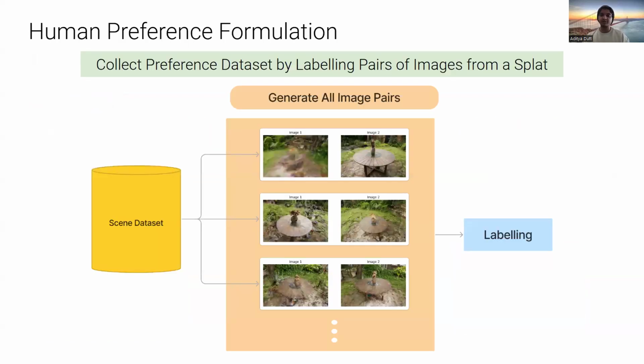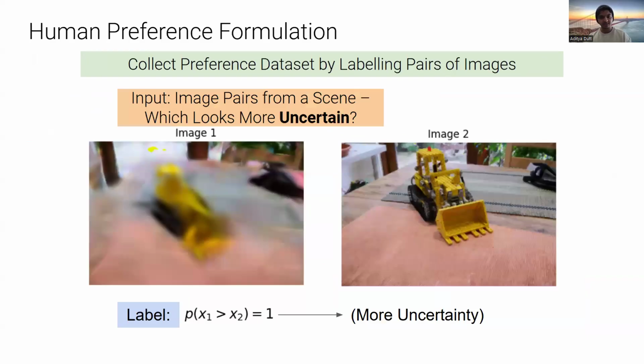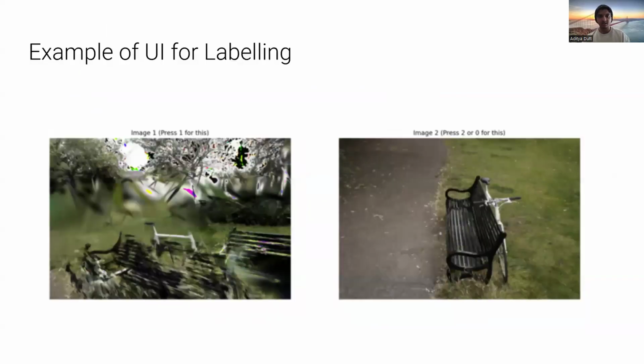So here's a visual representation of how we collect the data and generate the pairs and then pass them on to a human for labeling. Then the human looks at the pair and inputs a 1 or 0 for whether image 1 or image 2 is the more uncertain or noisy looking image. Here's an example UI for how a human would label the images.